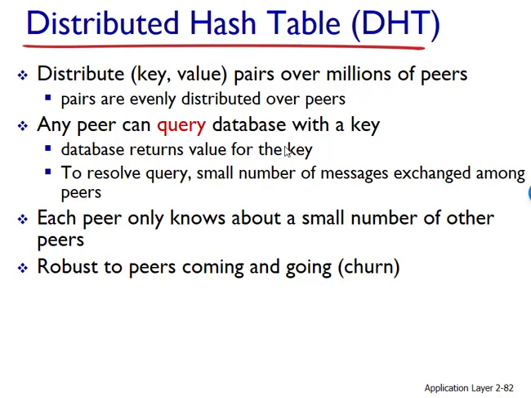To design a distributed hash table, let's first assign an identifier to each peer, where each identifier is an integer of some fixed size. Let's also require each key to be an integer in the same range. You recall that the example keys described a minute ago, Social Security numbers and content names, are not integers.